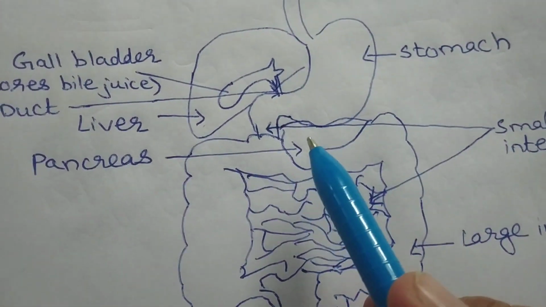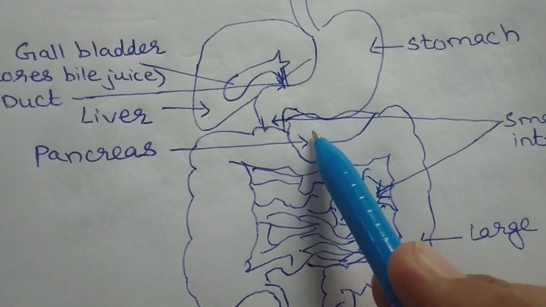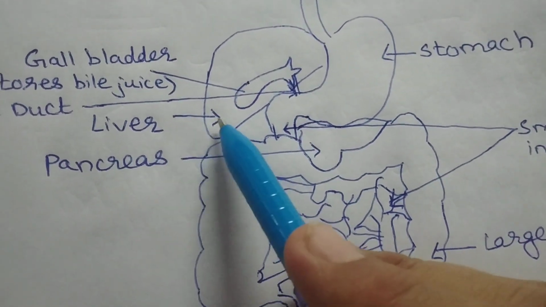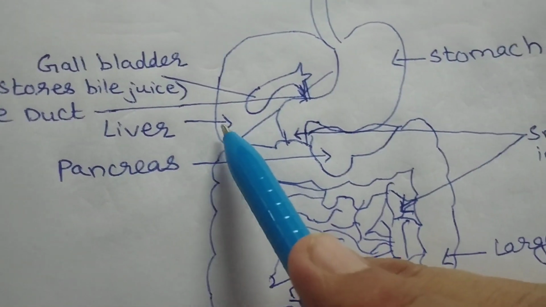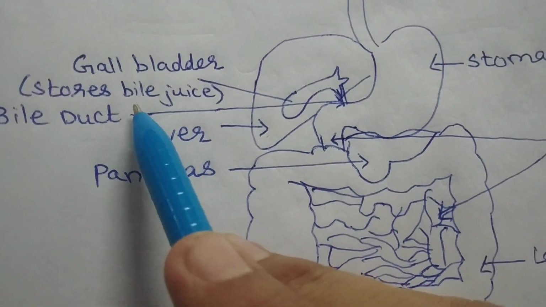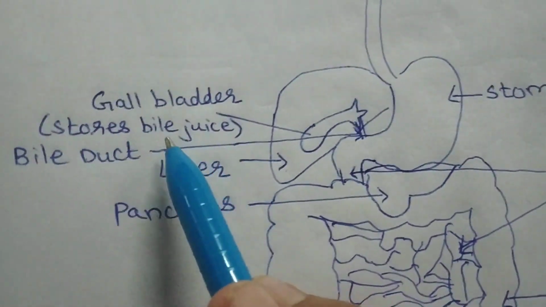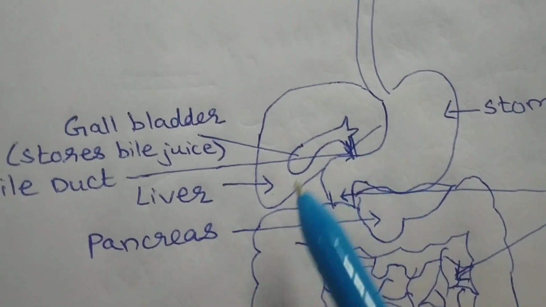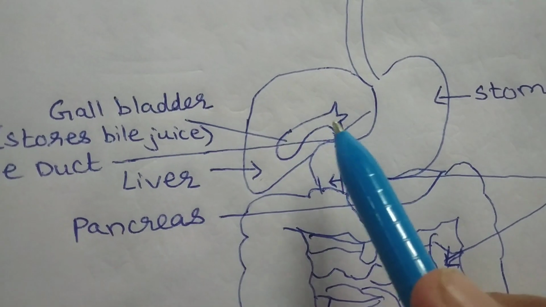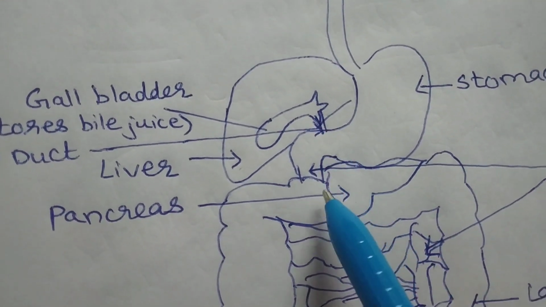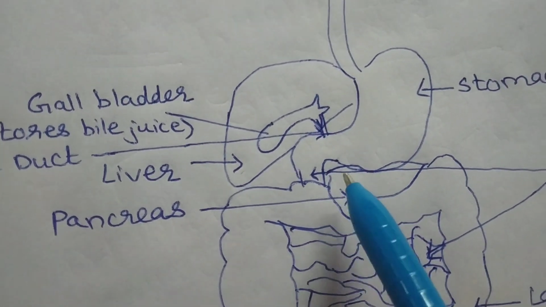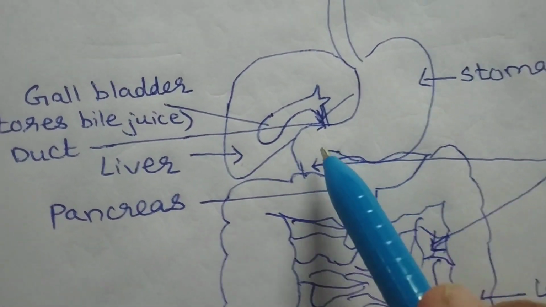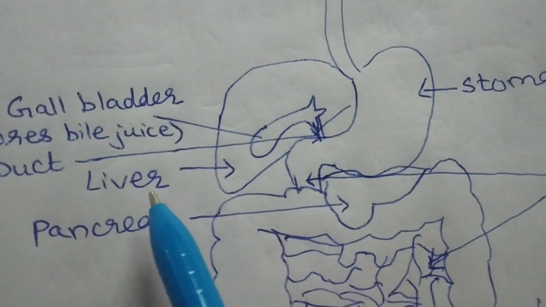It gets secretion from pancreas and liver. Liver, let me tell you, is the biggest gland of our body. अब liver एक जूस बनाता है, जूस का नाम है बाइल जूस, और ये बाइल जूस गॉल ब्लैडर में स्टोर होता है. Liver produces bile juice, it is stored in gallbladder, and from gallbladder it goes to small intestine. Pancreas makes pancreatic juice, that is also poured in small intestine. First let's talk about liver.